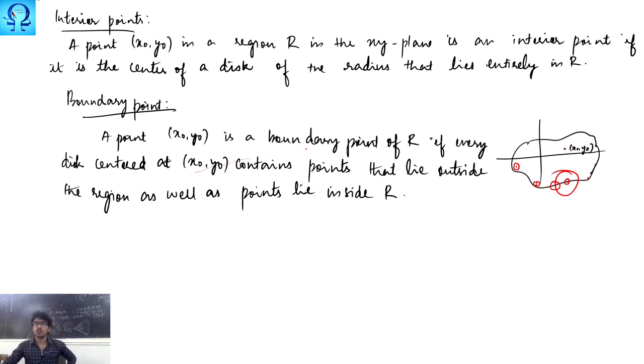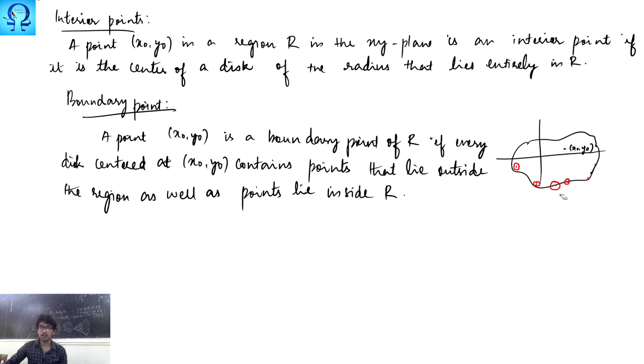Now supposing you have a point here, and you have a disk which is completely lying inside. Now you may ask, can I say this is a boundary point? No, you cannot, because you are able to identify at least one disk which does not have any point outside R. So in this case, this cannot be a boundary point.